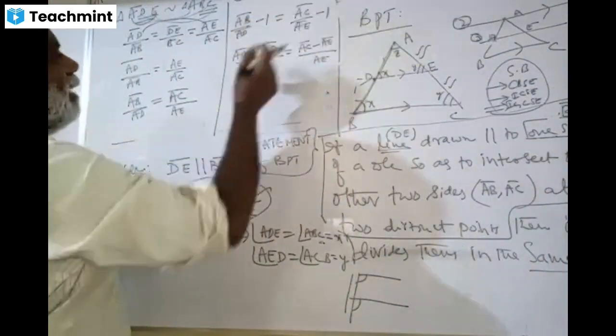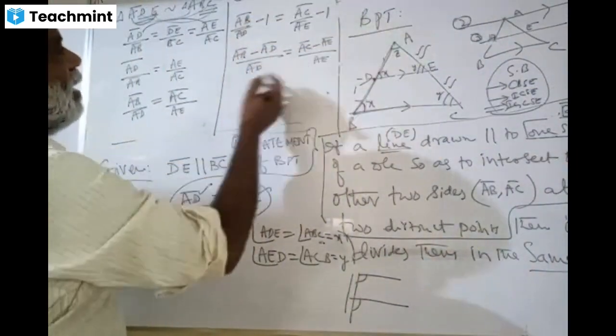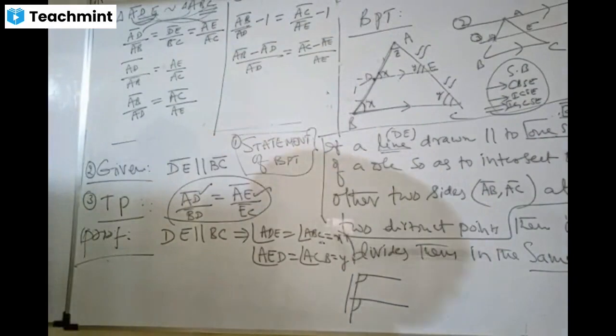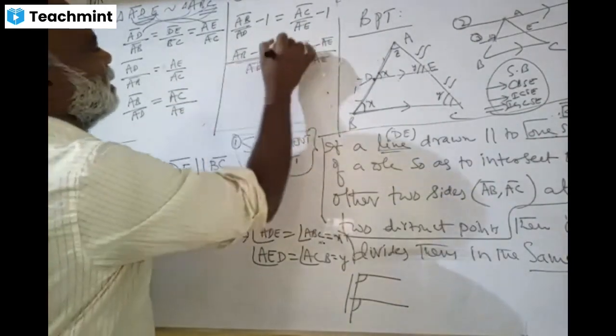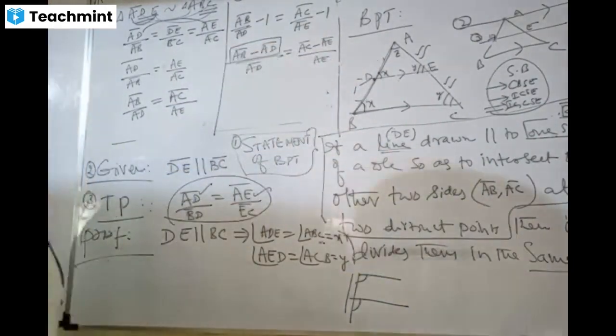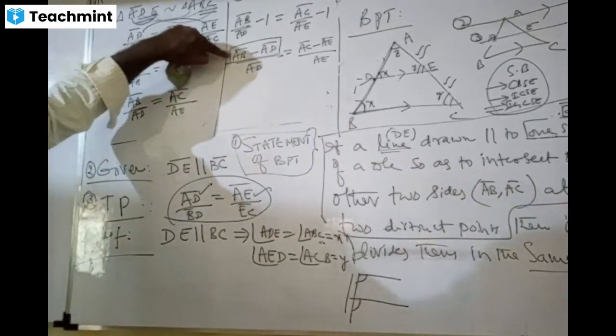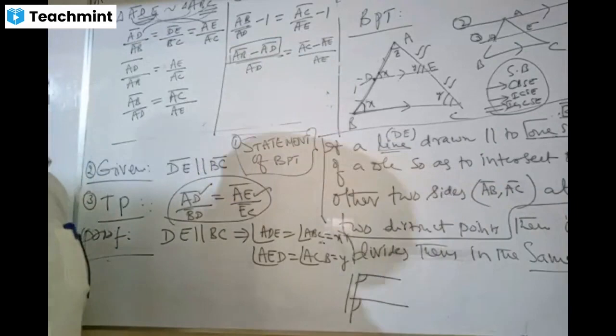Then you do the LCM, dears. AB minus AD. What is AB minus AD?